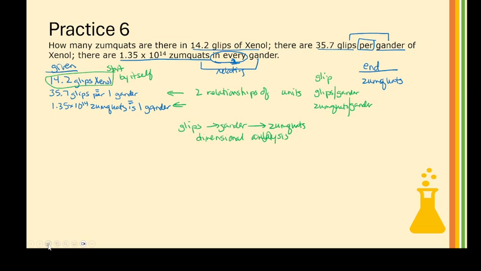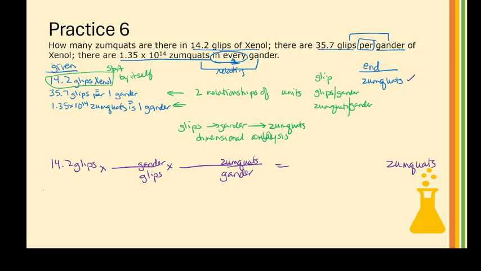All right. So we begin with the thing that is not a relationship. The 14.2 glips is by itself. I'm going to ignore the Zenol because really the Zenol is giving me additional information. 14.2 glips. So I have glips on the bottom. I'm going to go to gander. Then we go from gander to Zumquats. And then I would be left with Zumquats, which is what I want.